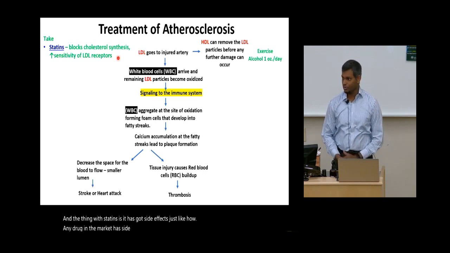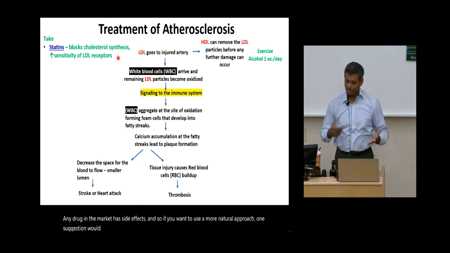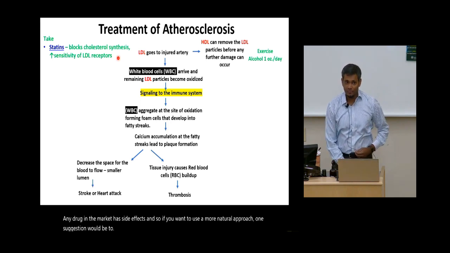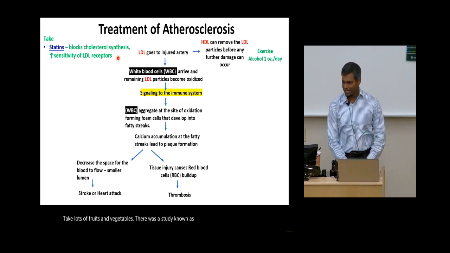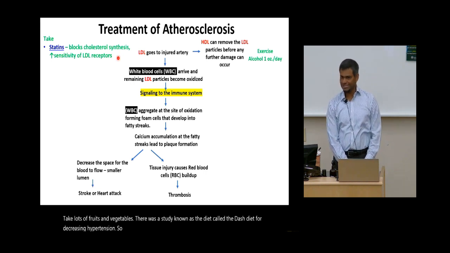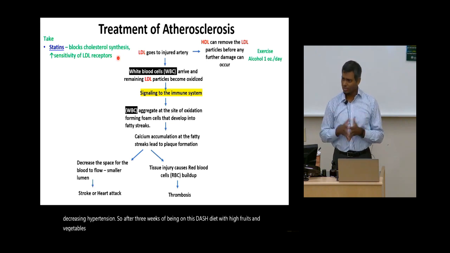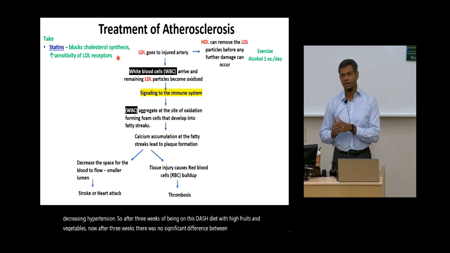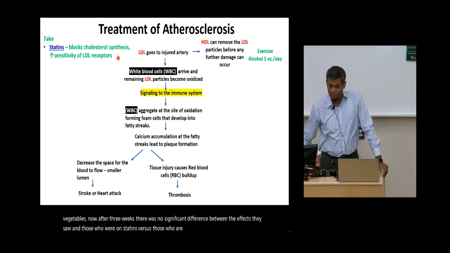And so if you want to use a more natural approach, one suggestion would be to take lots of fruits and vegetables. There was a study on a diet called the DASH diet for decreasing hypertension. After 3 weeks of being on this DASH diet with high fruits and vegetables, there was no significant difference between the effects they saw in those who were on statins versus those who were on this diet with fruits and vegetables.